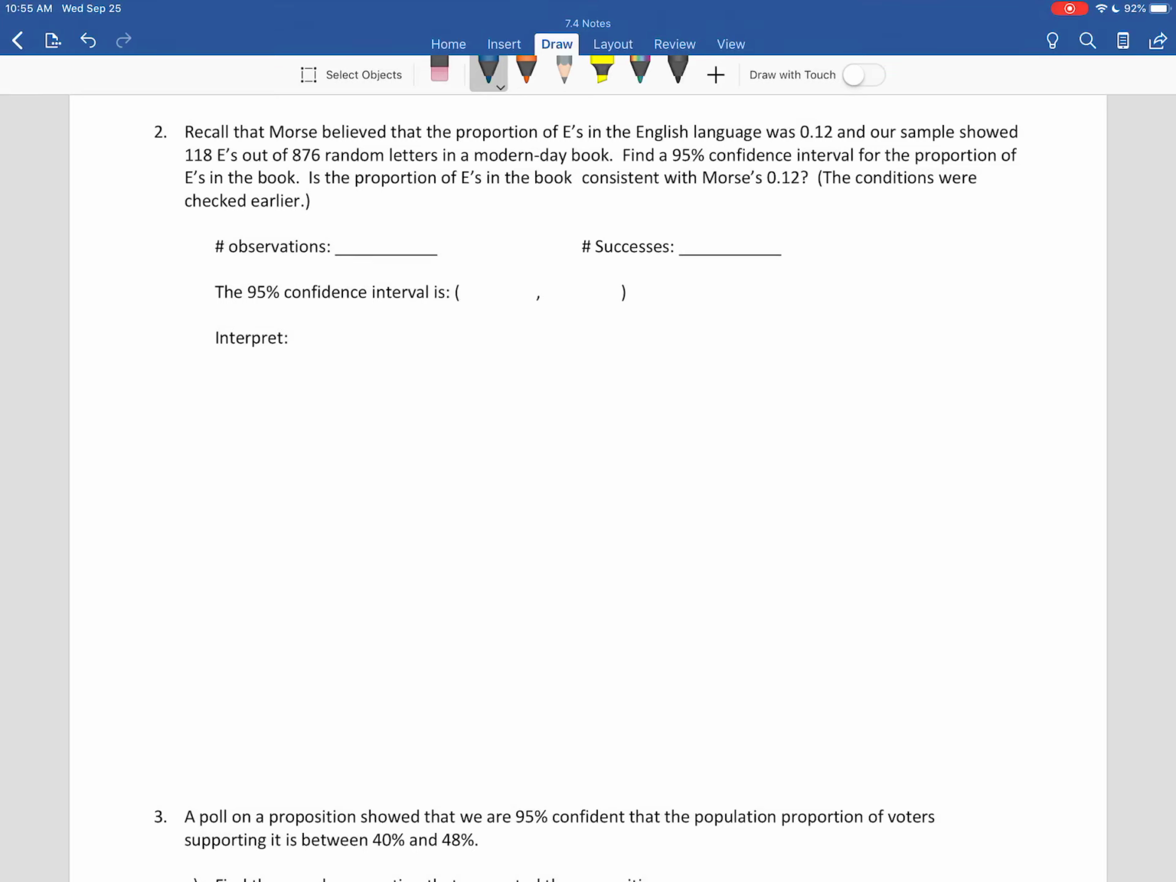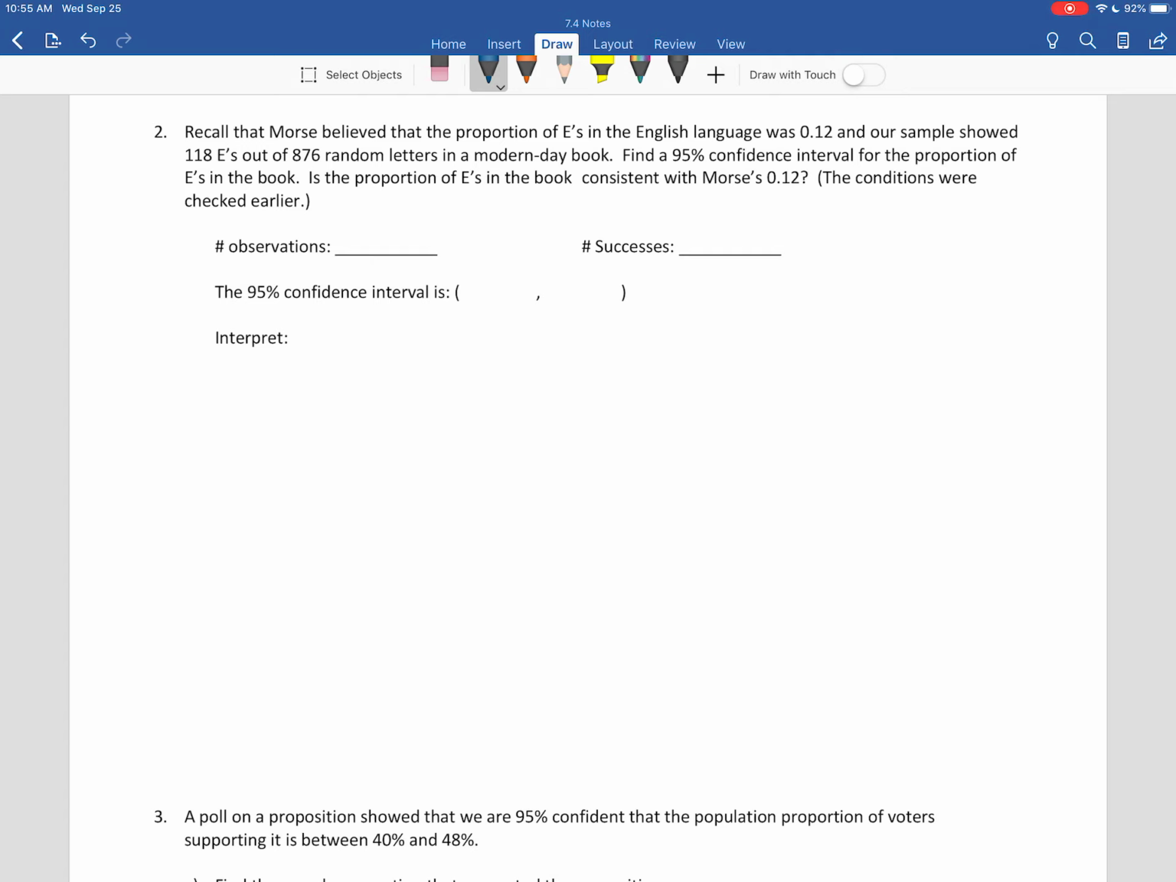Okay, let's do a second example where we use StatCrunch to create a confidence interval for us. On this one, we're going to, for time's sake, skip checking all of the conditions. We already checked the conditions on this one because we already kind of talked about this problem.